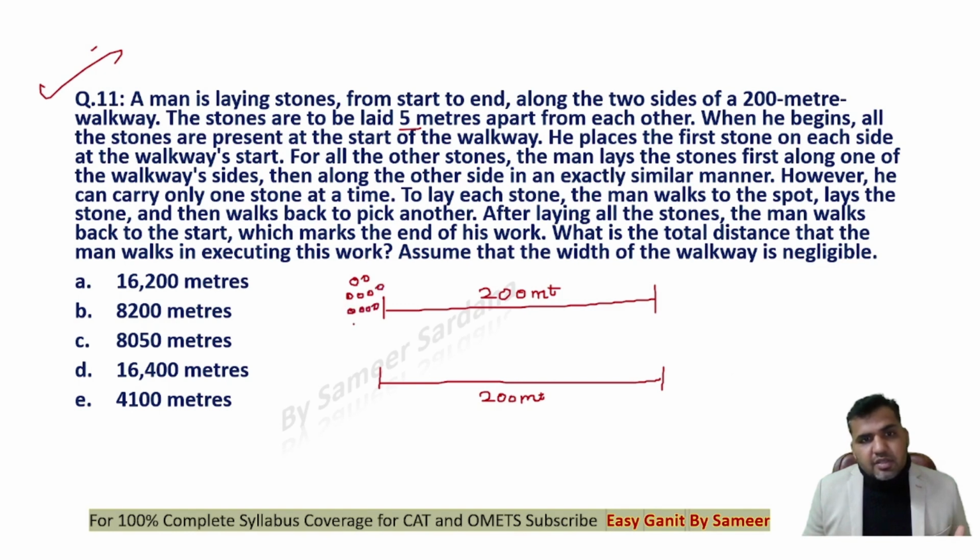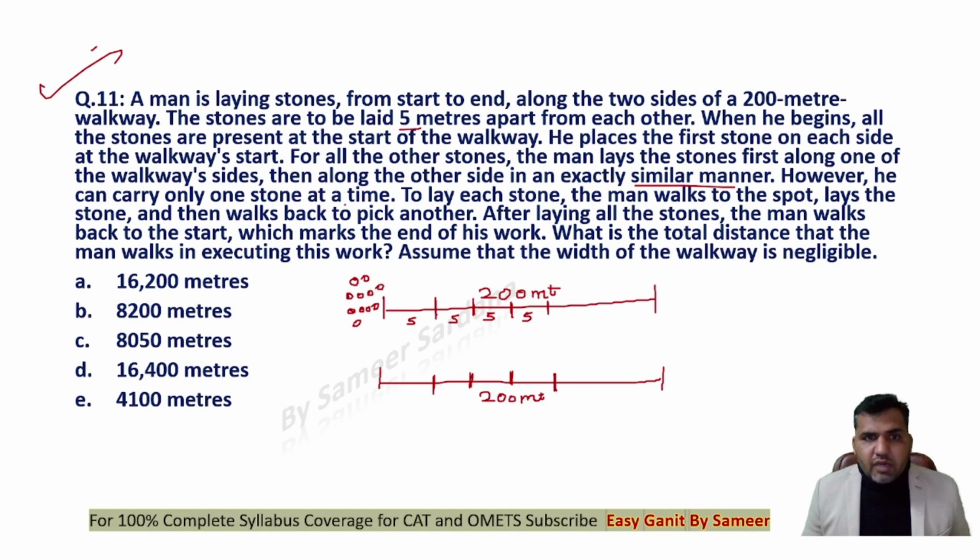Now what he's doing is, the man lays a stone first along one side of the walkway, then along the other side in exactly similar manner. So first he lays the stone 5 meters apart for the first side, and similarly in the same fashion he lays stones 5 meters apart on the second side, right?